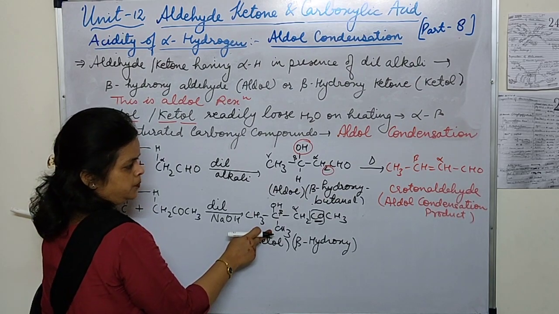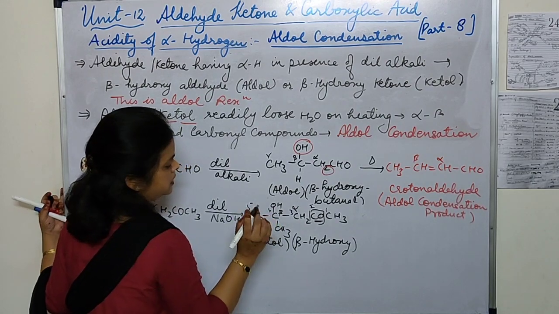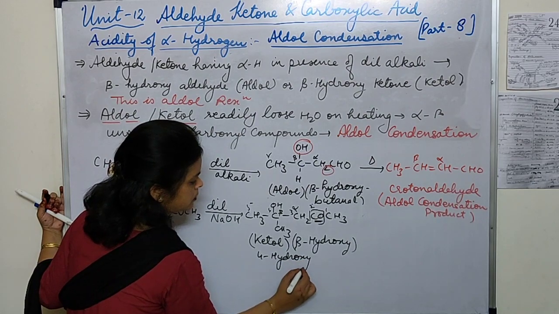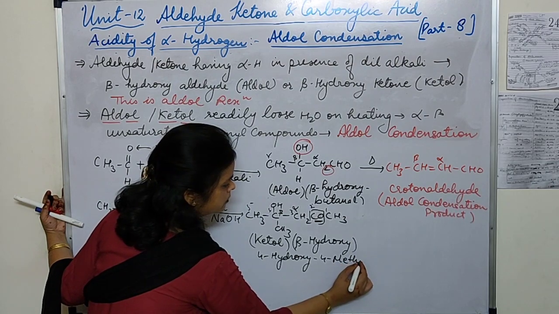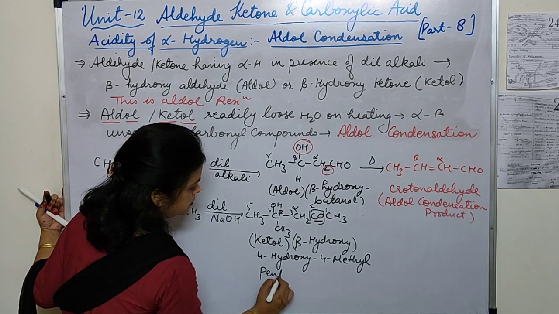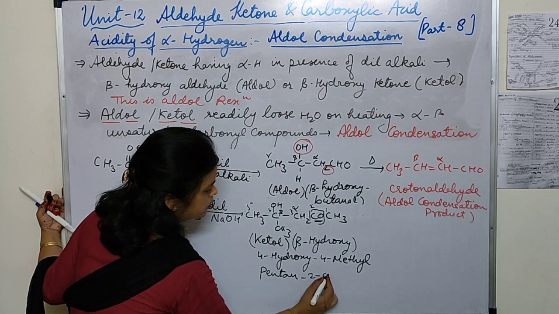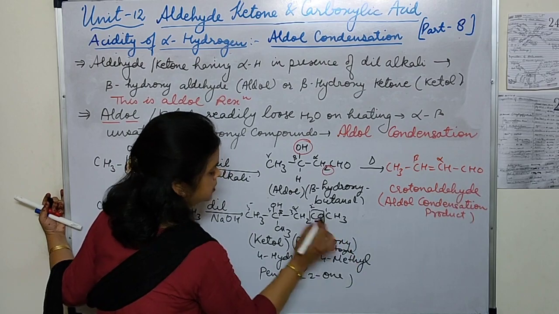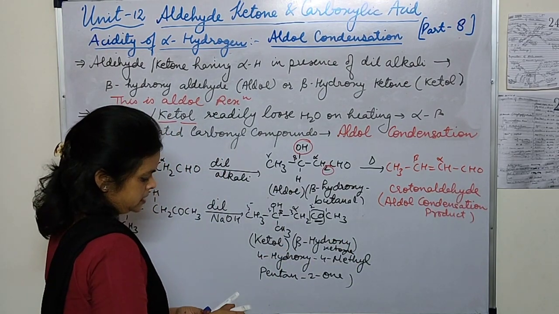If you have to write the IUPAC name, you can write 1, 2, 3, 4, 5: 4 hydroxy 4 methyl pent. It is having the single bond, so pentane 2-one. Okay, beta hydroxy ketone. This is ketone, and on heating it's going to give the condensation product.